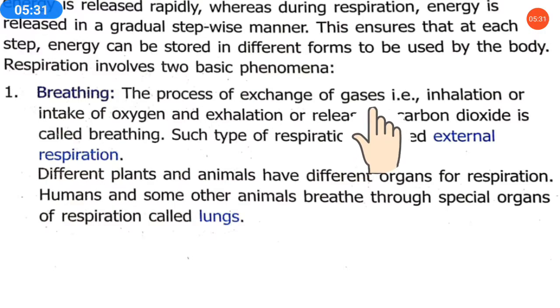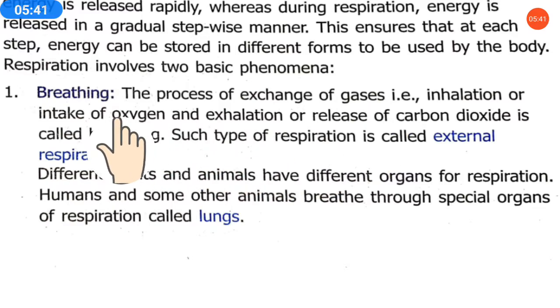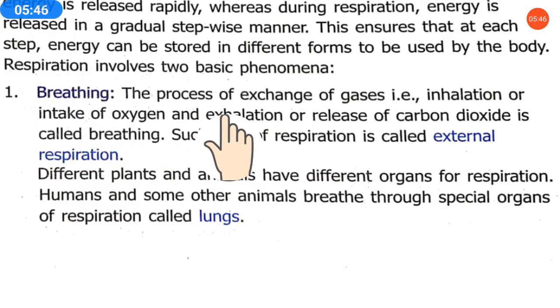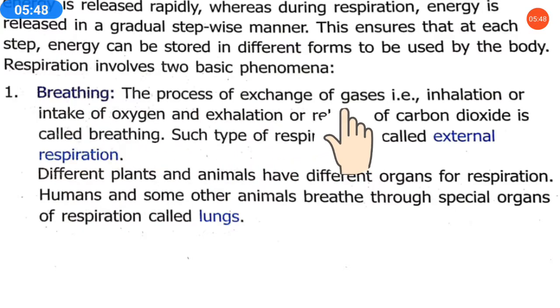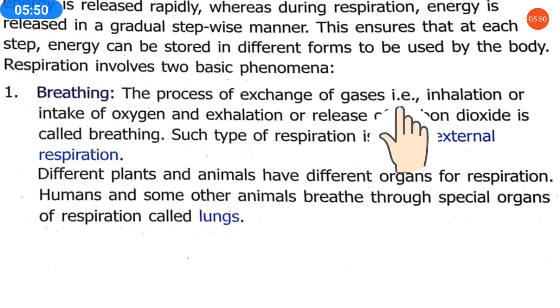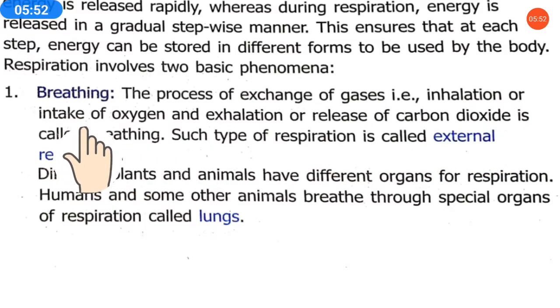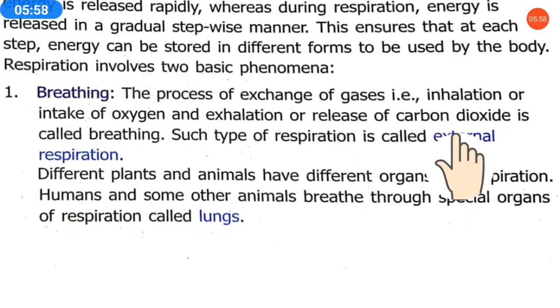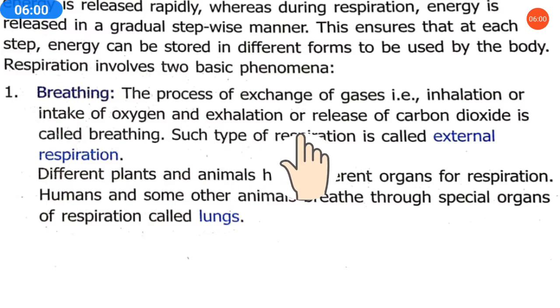Here breathing and respiration are both the same kind of process, but only some differences are there, due to which they are separated. Let's see the differences. First, breathing. Breathing is also a process of exchange of gases, and respiration also. But in breathing what happens? That is inhalation or intake of oxygen, and exhalation or release of carbon dioxide.